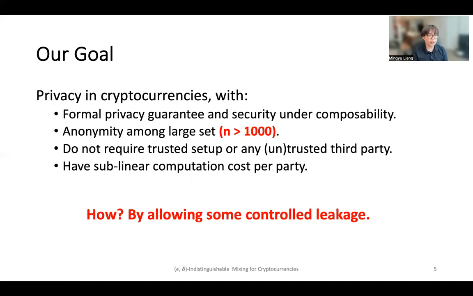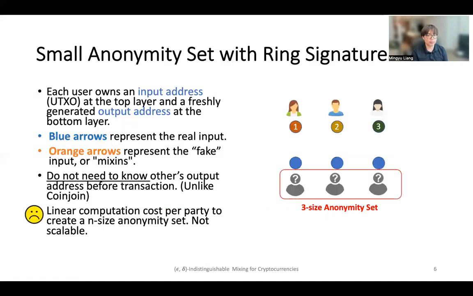How do we do that? We do that by allowing some controlled leakage. To achieve our goal, we start by using ring signature-based transactions to create an anonymity set of small size. Consider the example of 3 users mixing on the right.